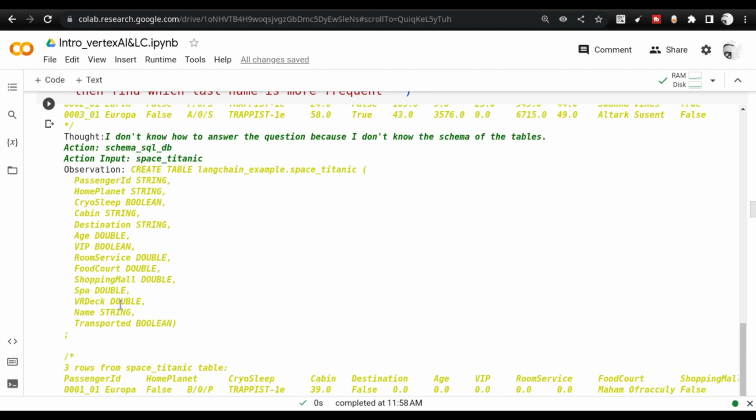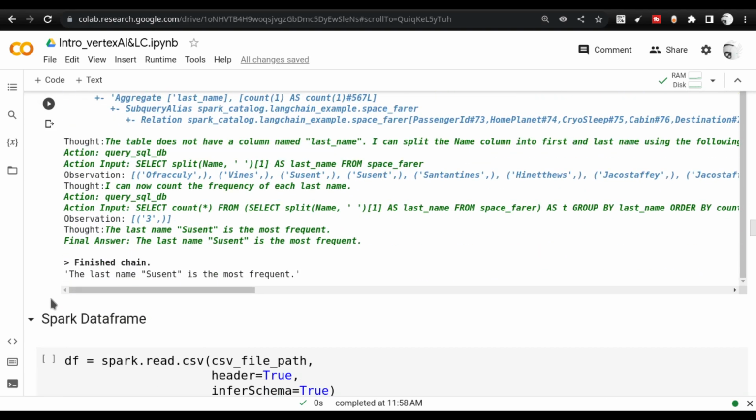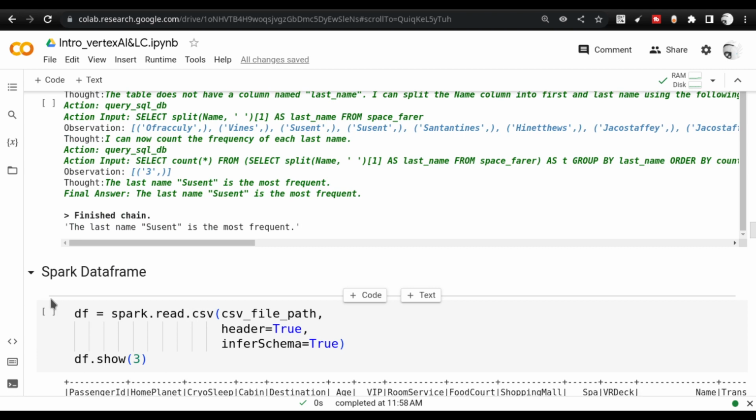Why am I introducing this? Here we are working with Spark. This is not a simple data frame. We are working with Spark SQL tables and data frames, and it works flawlessly. And you see the answer is also coming out in natural language, right?